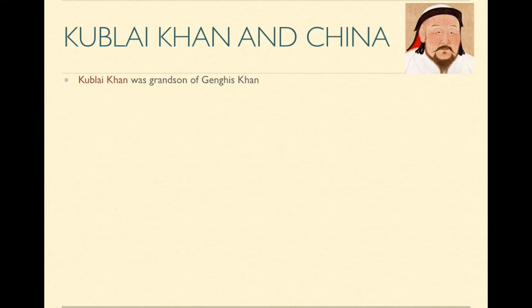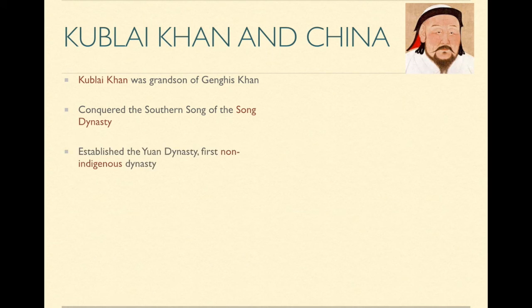So that was Kublai Khan. Kublai Khan was the grandson of Genghis Khan. Yeah, they look really similar. So Kublai Khan conquered the southern Song of the Song dynasty. He established the Yuan dynasty, the first non-indigenous dynasty, or the non-native dynasty, because it was conquered by the Mongols and not by the Chinese themselves.